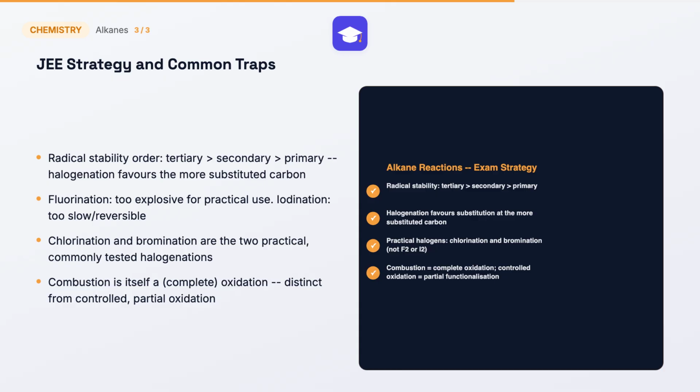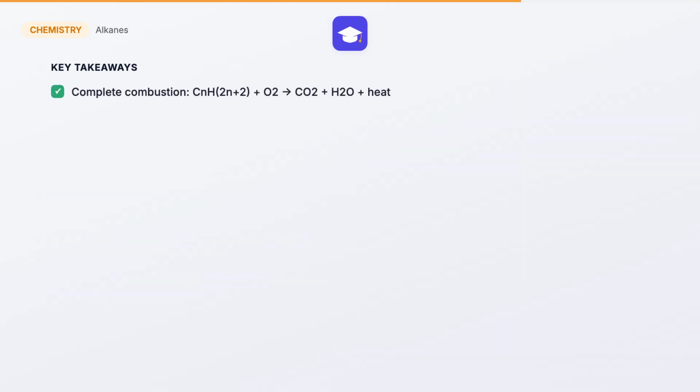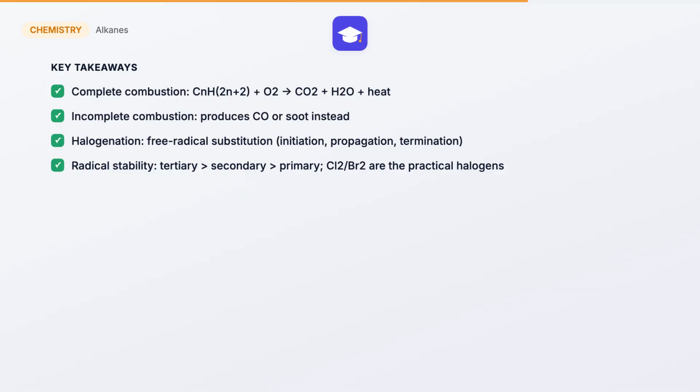from partial, controlled functionalization. Let's recap. Alkanes undergo complete combustion to carbon dioxide and water when oxygen is plentiful, or incomplete combustion to carbon monoxide or soot when oxygen is limited. Halogenation proceeds through a free radical substitution mechanism with initiation, propagation, and termination stages, favoring the more substituted carbon since tertiary radicals are most stable. Controlled oxidation with a catalyst can functionalize alkanes into alcohols, aldehydes, ketones, or acids.